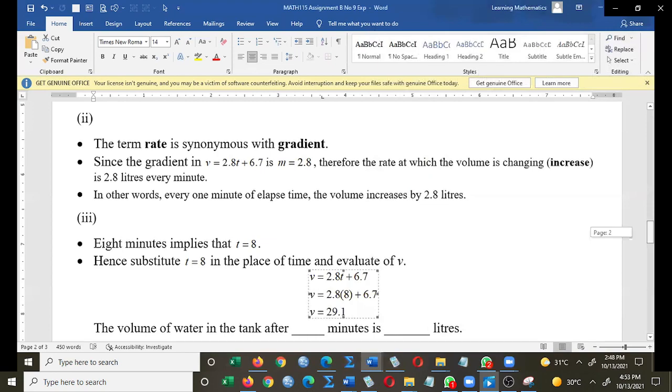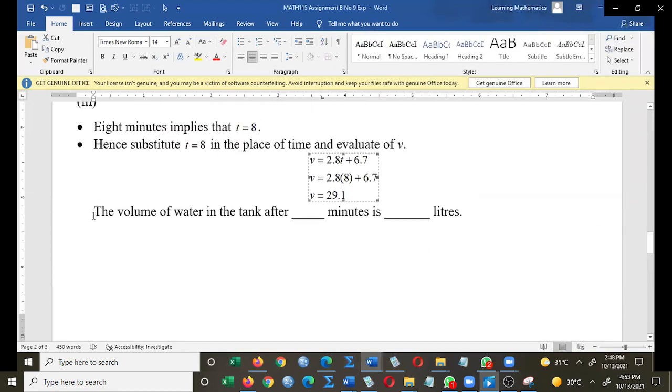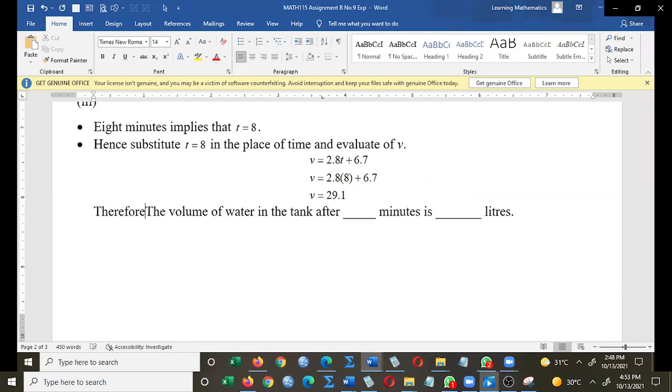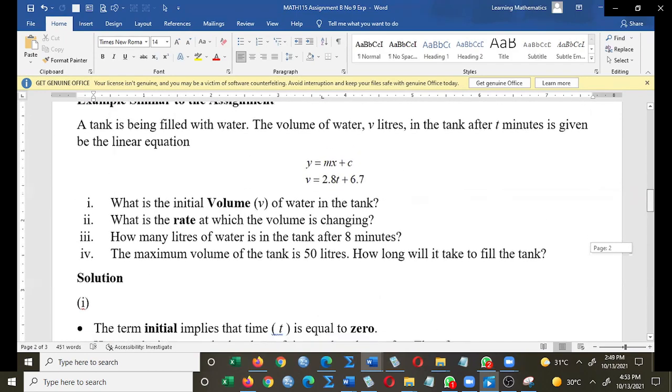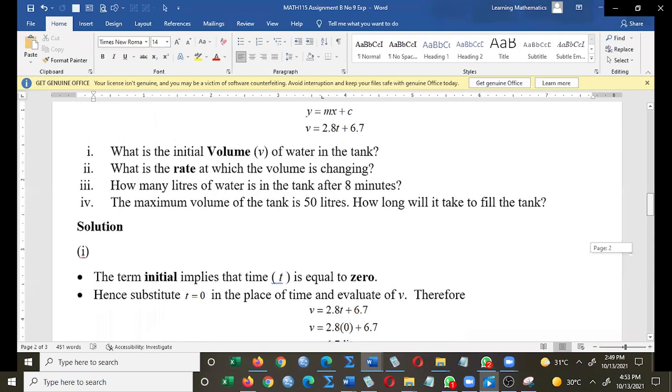Bear in mind, I'm not calculating this. So therefore, the volume of water in the tank after 8 minutes is 29.1 liters. Agreed? Any questions? Let's go to part 4. The maximum volume of your tank is 50 liters. How long will it take to fill the tank? The tank is filling up, remember. I can answer a question, please.